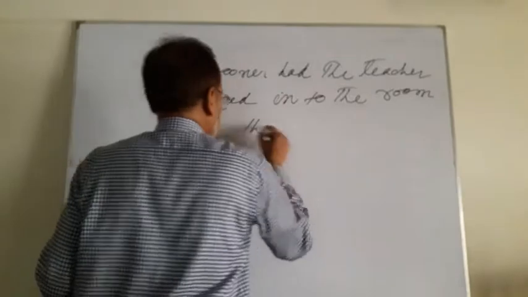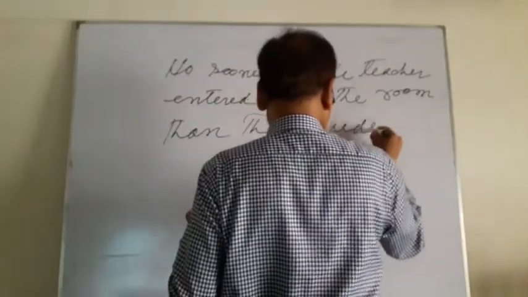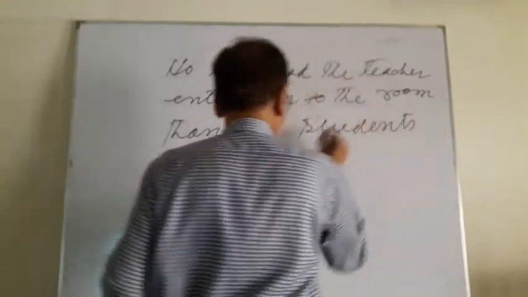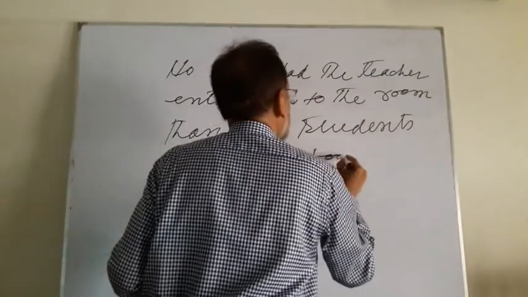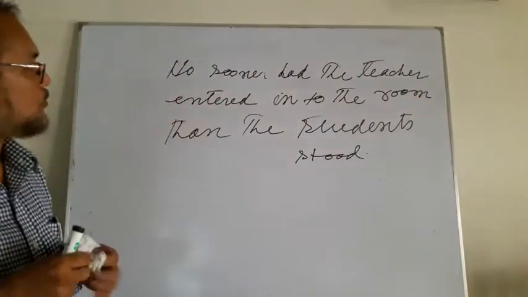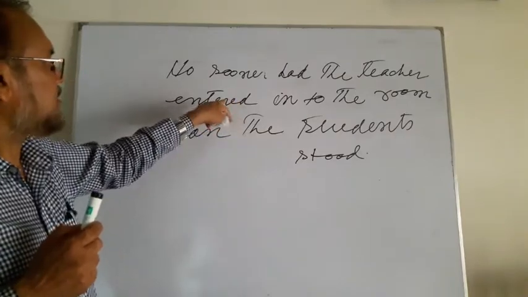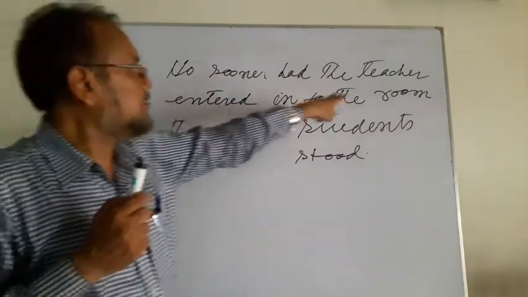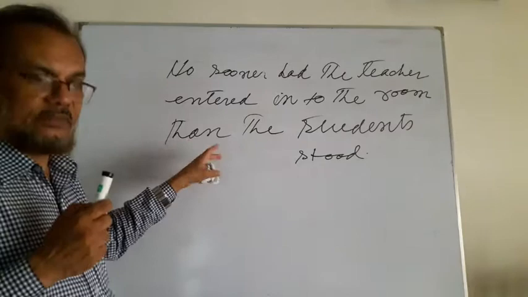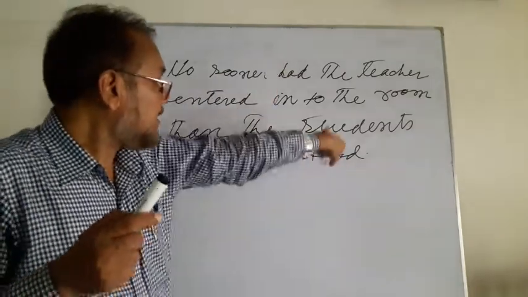The students, S-T-U-D-E-N-T-S, students stood. Then the students stood. No sooner had the teacher entered will come because it is the past participle of the verb, into the room. Then will come. It is the connected word of no sooner had, the students stood.